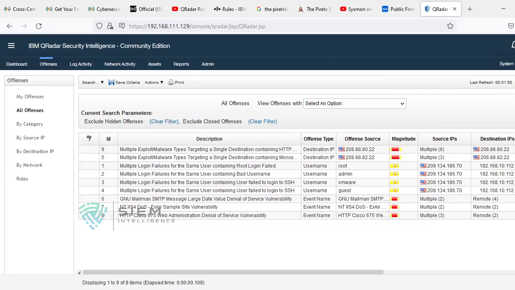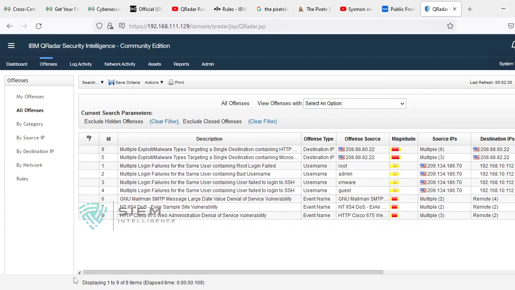Nikhil? Yes. The offense type should be something more relevant and easily identified, that is, majorly which one is affected. If it is a single destination IP, the offense type is destination IP. If it is a single source IP, the attacker will be the offense type. If it is a single user, single destination, single source, then in this case username will be considered. Why? Because we can easily understand by username. Like that we can identify an offense by offense type.